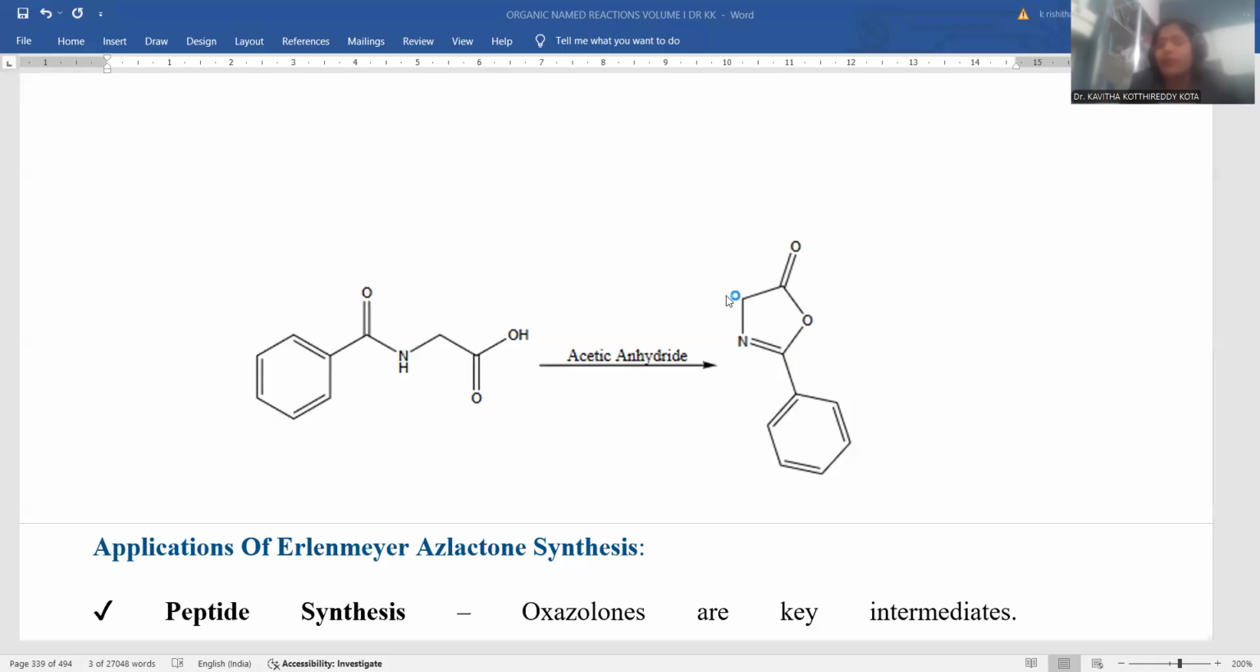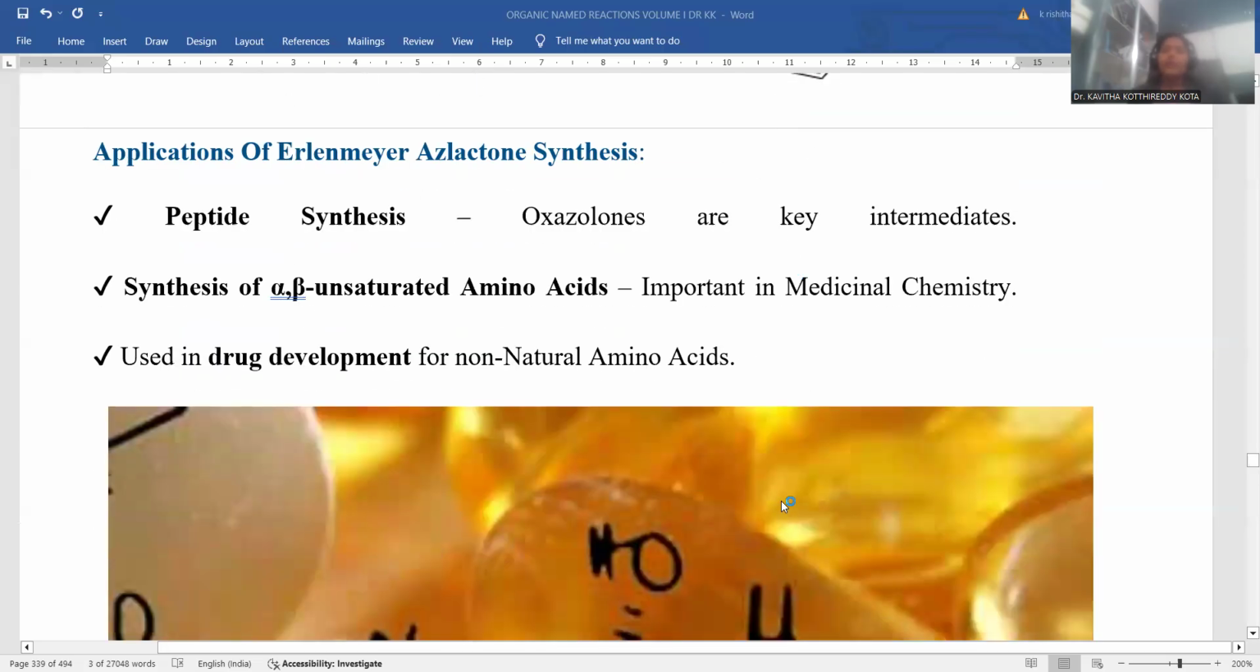Later, you can go for the reaction with benzaldehyde. Here benzaldehyde will go for the condensation, and you can open the ring system by the hydrolysis process. You will get NH2. Here is the condensed product with benzaldehyde, here the COOH. That will be the ultimate amino acid. But up to this, it is the azlactone synthesis only. We started with N-benzoyl glycine and acetic anhydride treated with that one, and we obtained this azlactone as the final product.